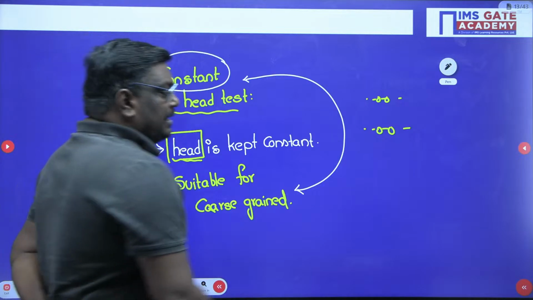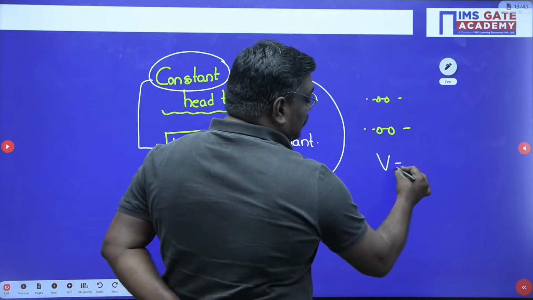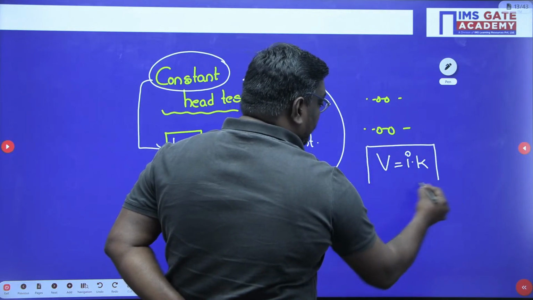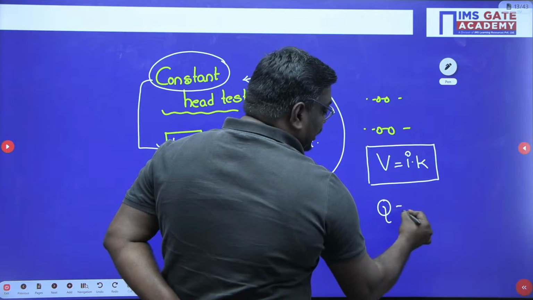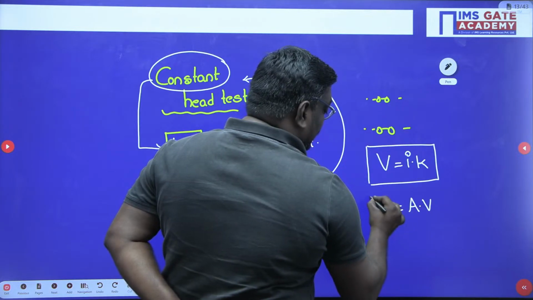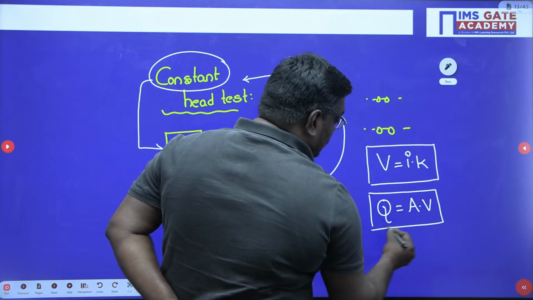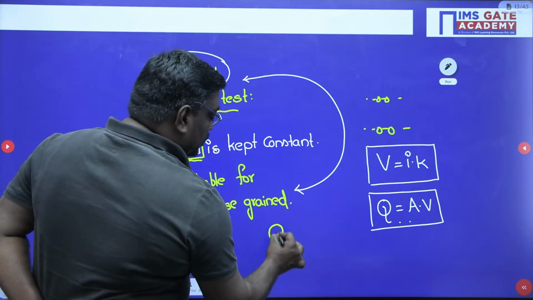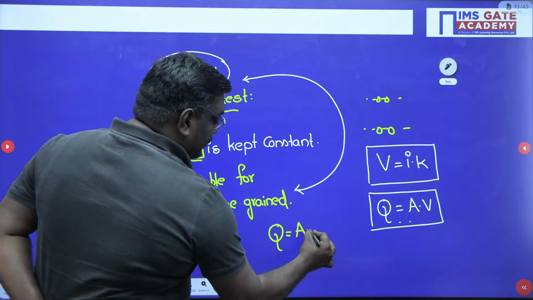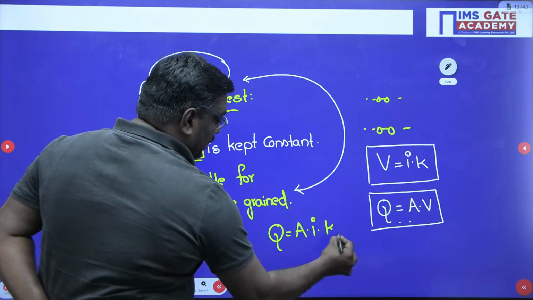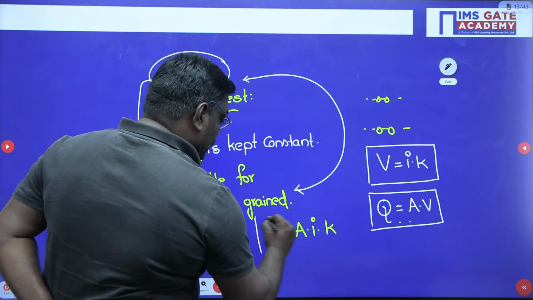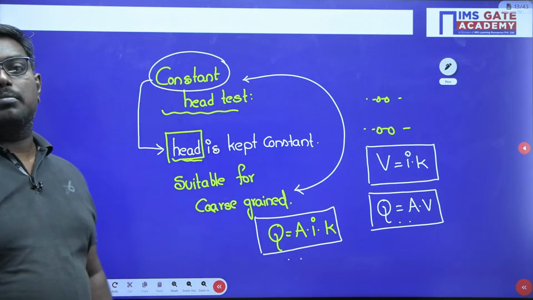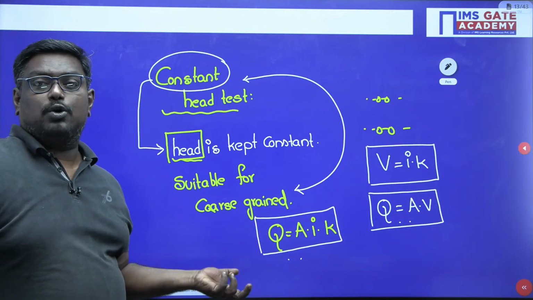Now, you know my dear students, V is equal to I into K, which you have derived from Darcy's law. Now, what is it according to the continuity equation? Discharge is equal to area into velocity. Here, what you can write, my dear students? Here, discharge can be written as Q is equal to A into I into K. So, this is the formula to find out the discharge. I hope you are clear.